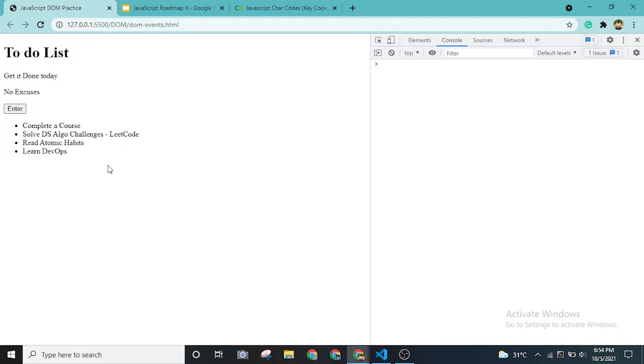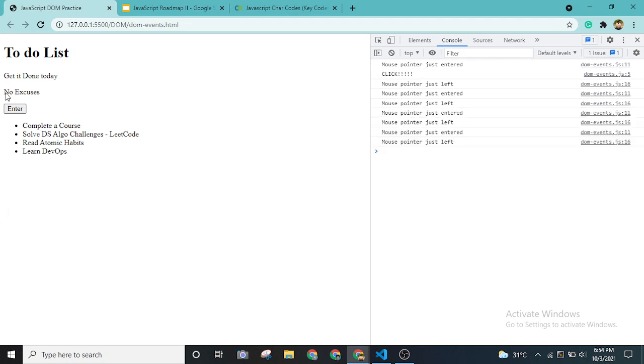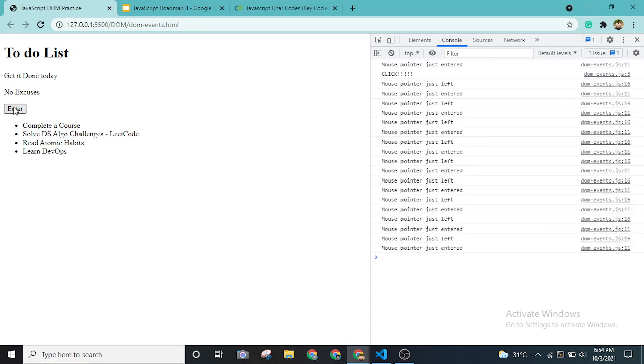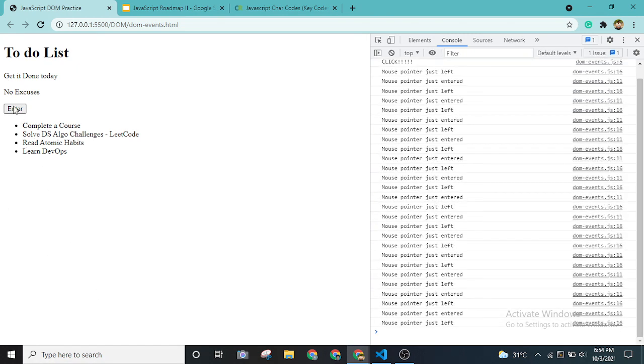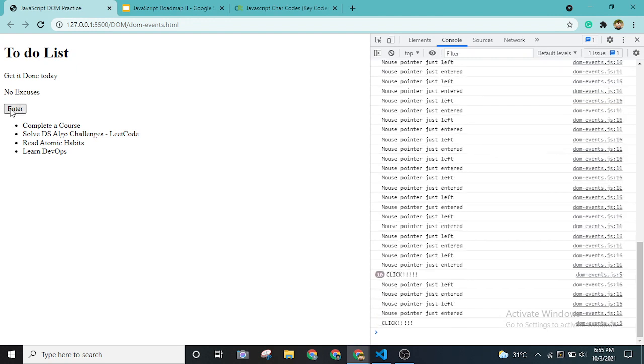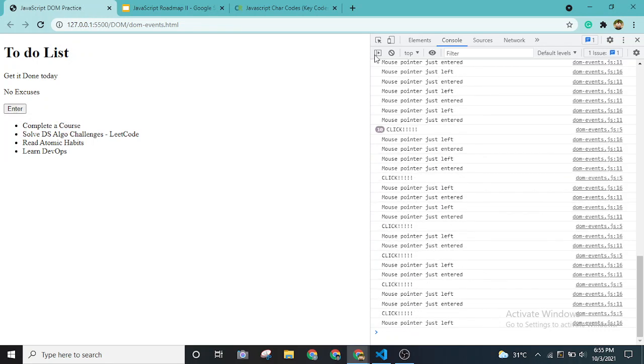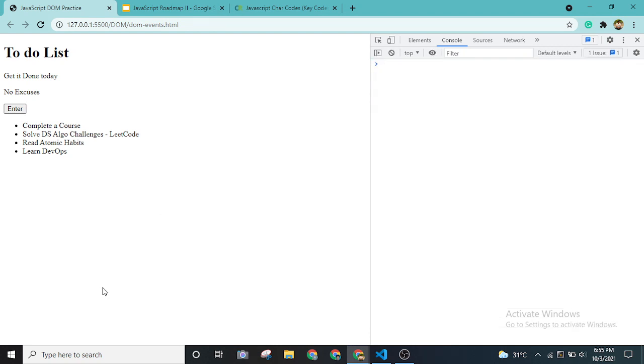Even without pressing it, just entering and leaving, the console goes crazy. This is how powerful it can be. If I keep on clicking it, the number gets increased, and for each and every event it is logging the message. This is how we are going to use DOM events in our projects.